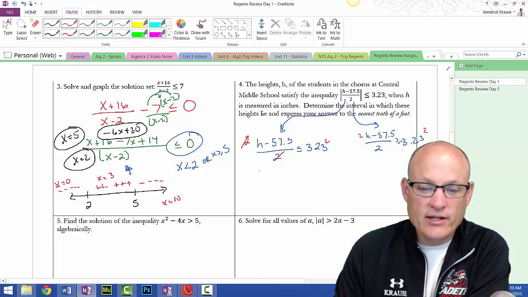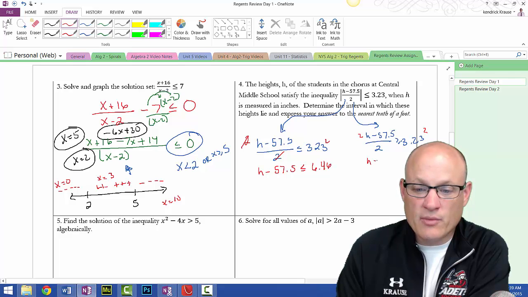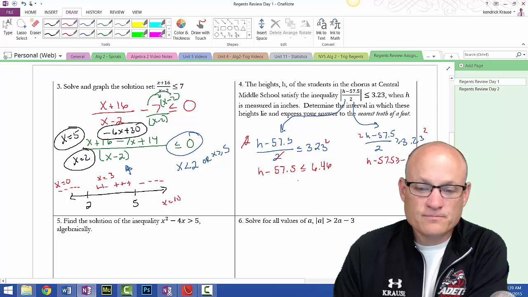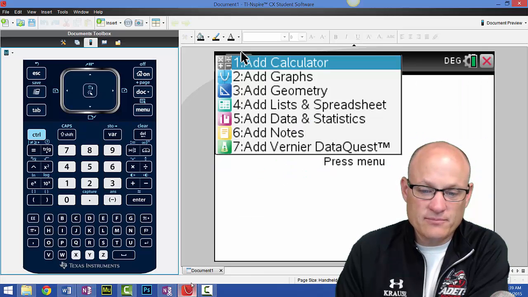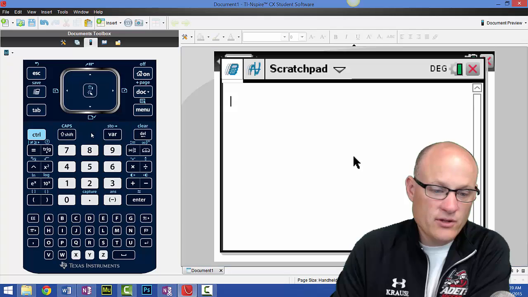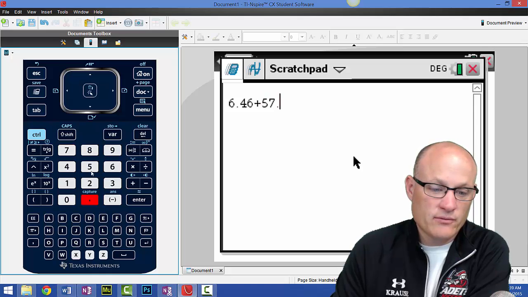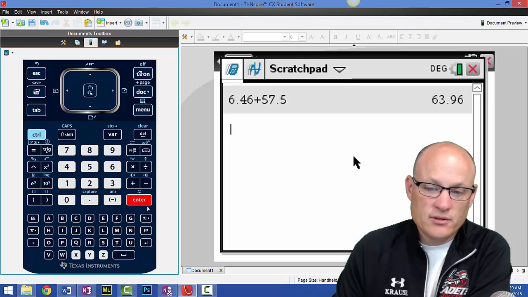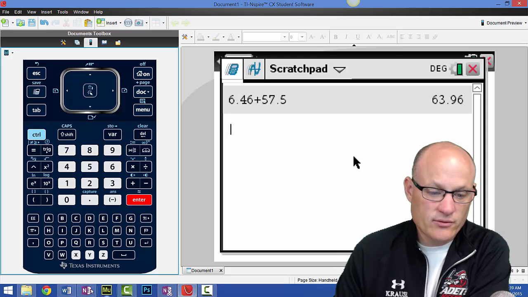So I get h minus 57.5 is less than or equal to 6.46, or h minus 57.5 is greater than or equal to negative 6.46. We're going to add 57.5, so 6.46 plus 57.5 is 63.96.